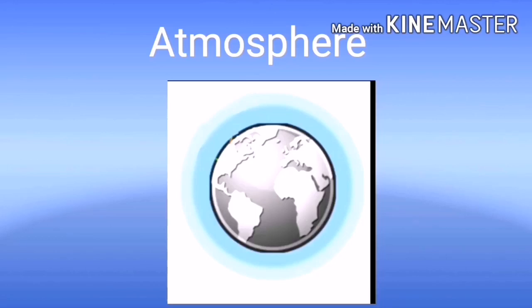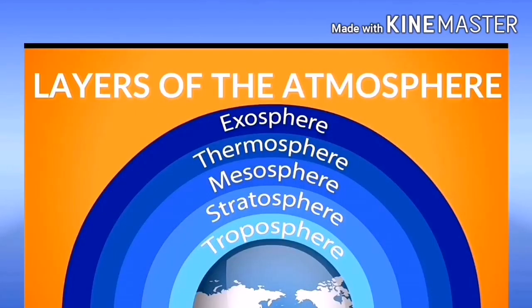Students, there are many layers of atmosphere. See these layers: troposphere, stratosphere, mesosphere, thermosphere, exosphere. These are different layers which are explained in higher standards, not in your 8th standard. This is just for your understanding, to show on this screen. Clear students?